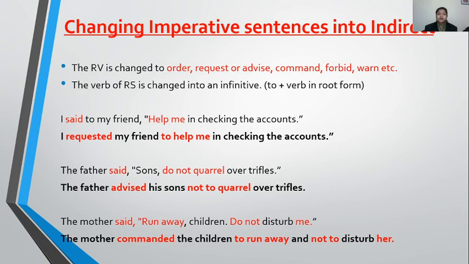It means that the verb of reported speech is changed into an infinitive. Do you remember the infinitive? What are the infinitives? The root form of the verb is used with the preposition to. So just to make you understand better, the connector that we use in an imperative sentence is "to".